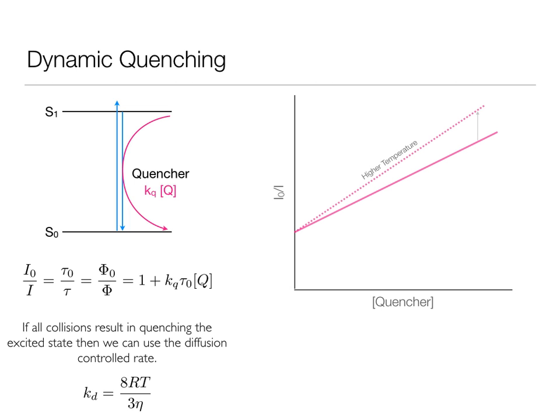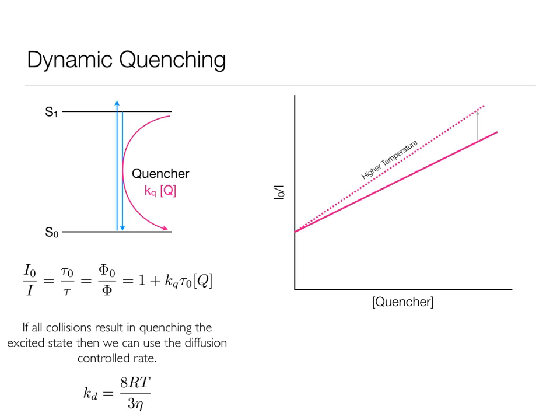I can plot a straight line graph again. In this case, it's again linear in terms of a plot of I naught over I against the concentration of the quencher, but the gradient of this line is made up of two terms, kq, the rate of quenching, and tau naught, the lifetime of the unquenched excited state.